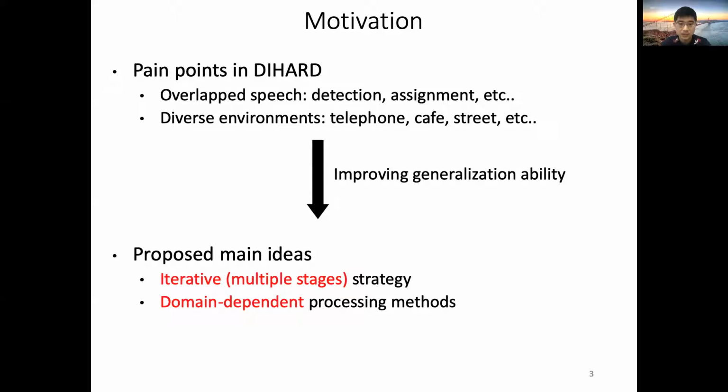Such complex data put forward a high demand to the generalization ability of diarization system. Hence, we mainly propose two ideas to address those problems, including iterative multi-stage strategy and domain-dependent processing methods.